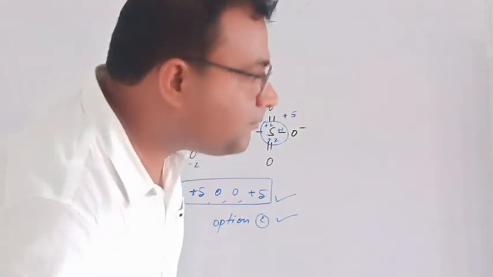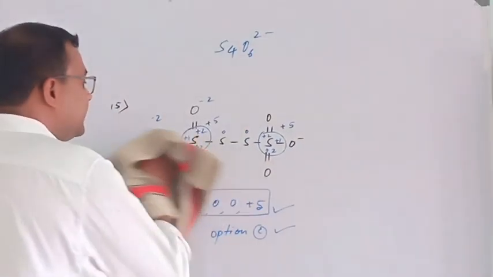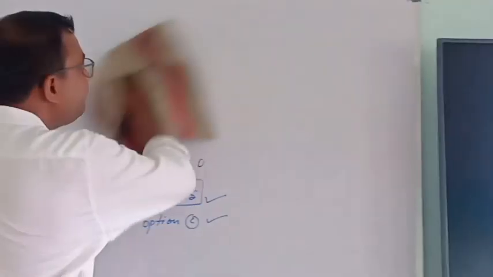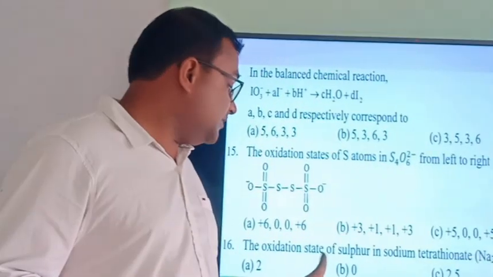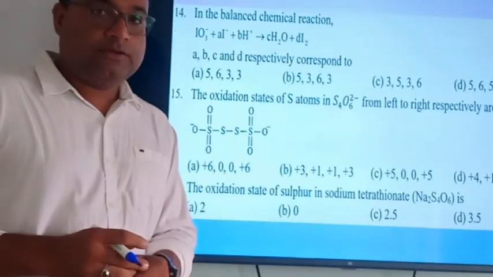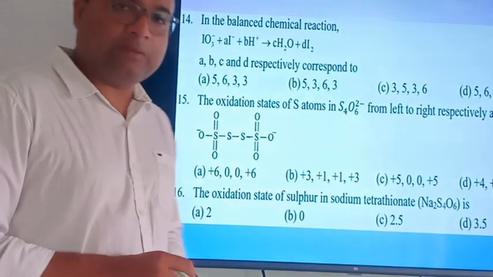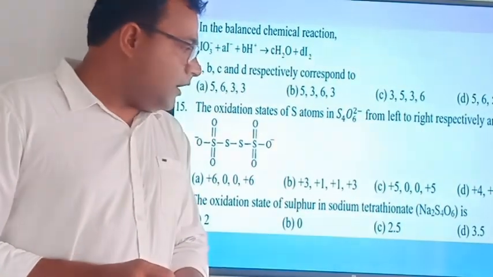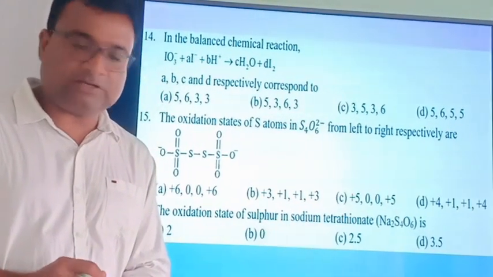Move on to the question number 16. Similarly, see the question there. The question is given to calculate oxidation state of sulfur in sodium tetrathionate. Sodium tetrathionate. 2, 0, 2.5, 3.5. These are the options given. Again, this question was appeared in the NEET examination.